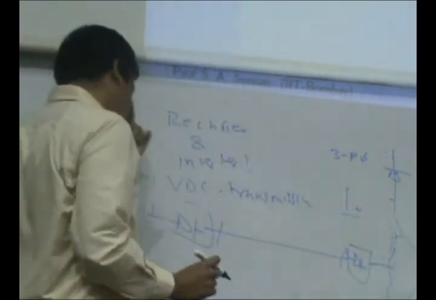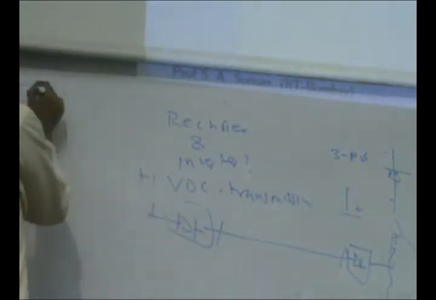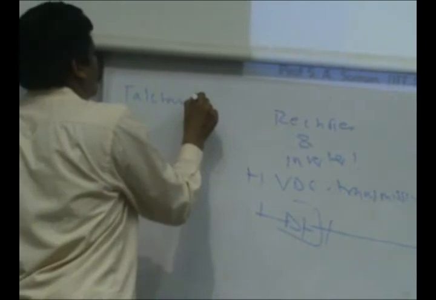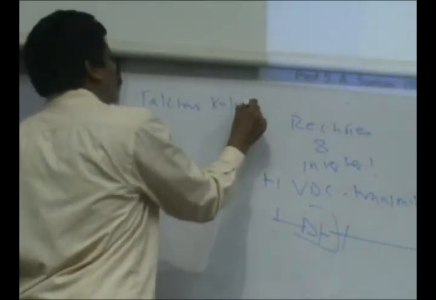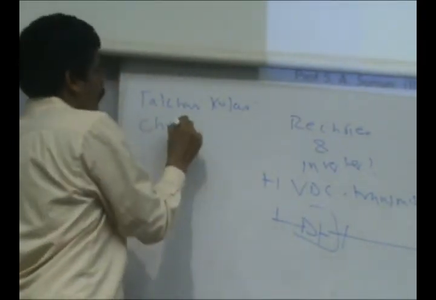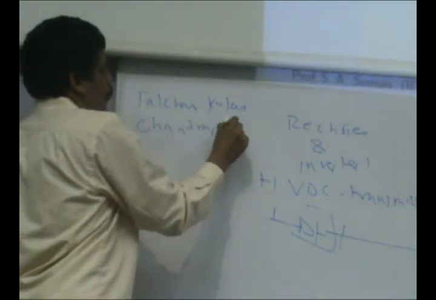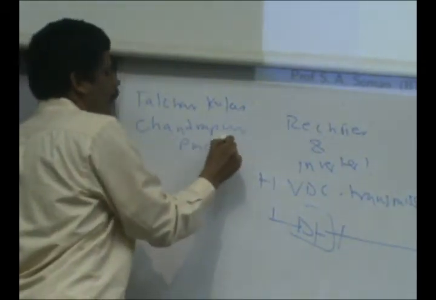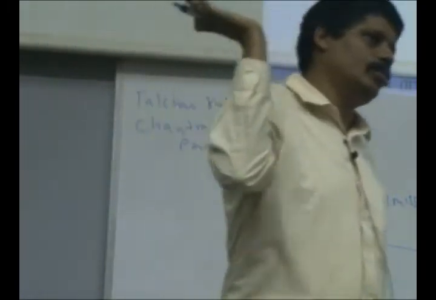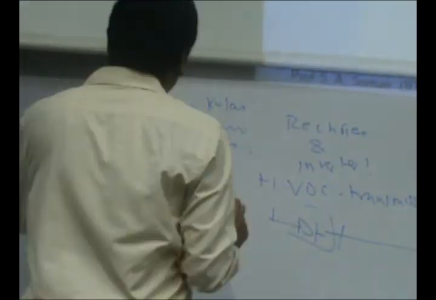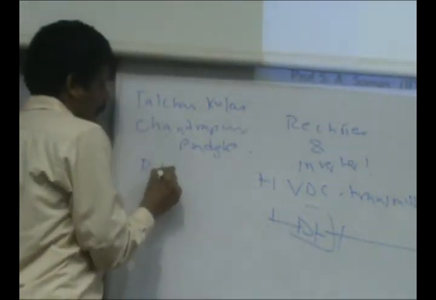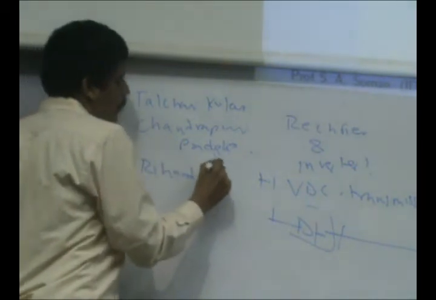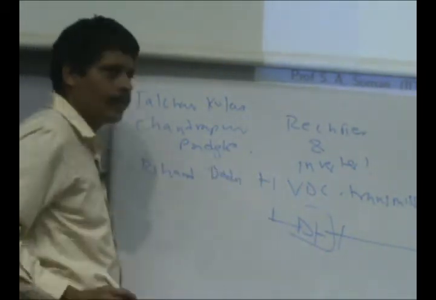For example, if you look at the Talcher Kolar line, or Chandrapur Padge, Padge is close to Thane, or Rihand Dadri.